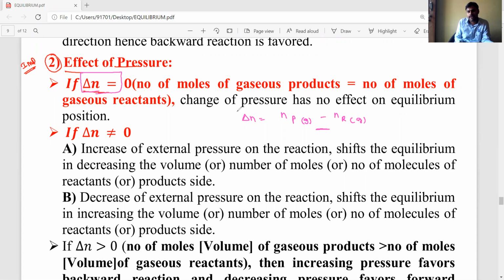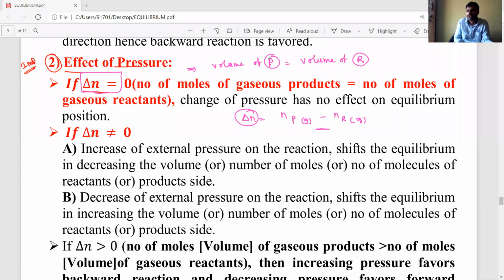If delta n is 0, the number of moles of gaseous products is equal to the number of moles of gaseous reactants, that is, the volume of products equals the volume of reactants.